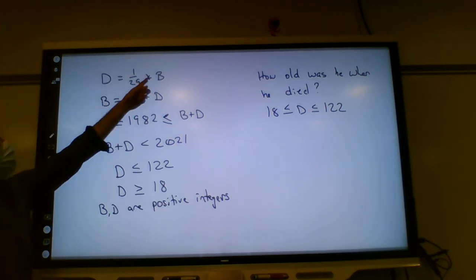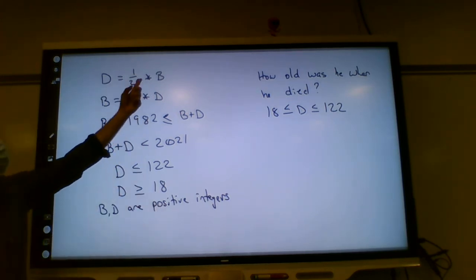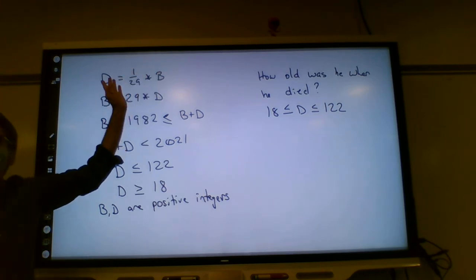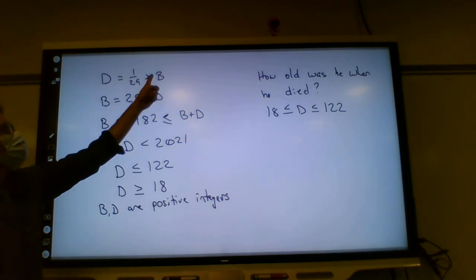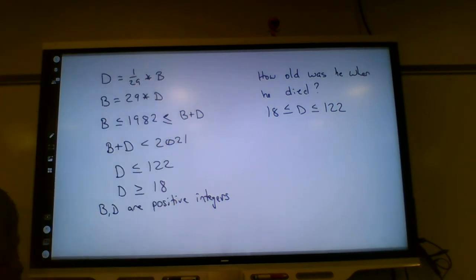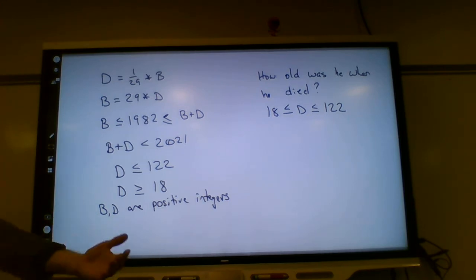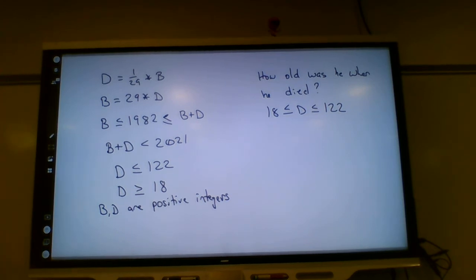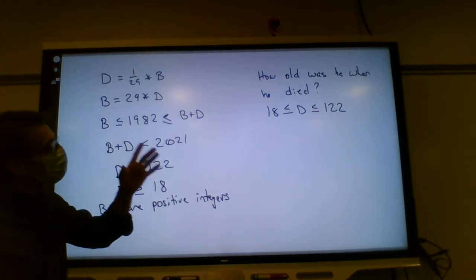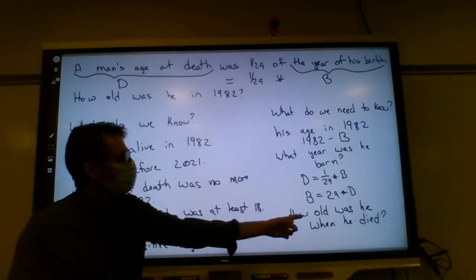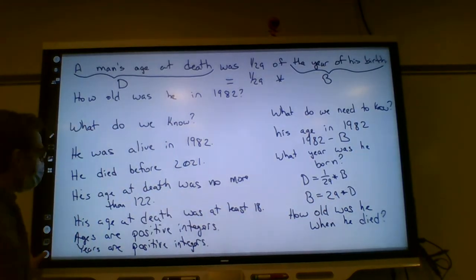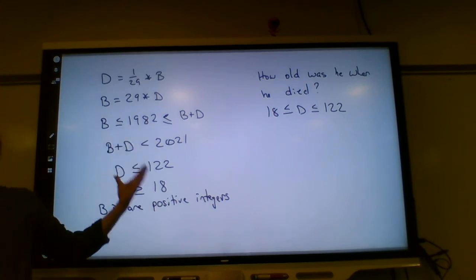Now, yeah, we see up here, because these are positive integers, that to make that happen, the birth year would have to be divisible by 29. That comes from this portion. But we're focusing on how old he was when he died, and we do know something about that. Now, that's a big range. But what could we do? We could, if we wanted to, start guessing ages and checking to see if that age, when you put it into that particular birth year, fits the other criterion.